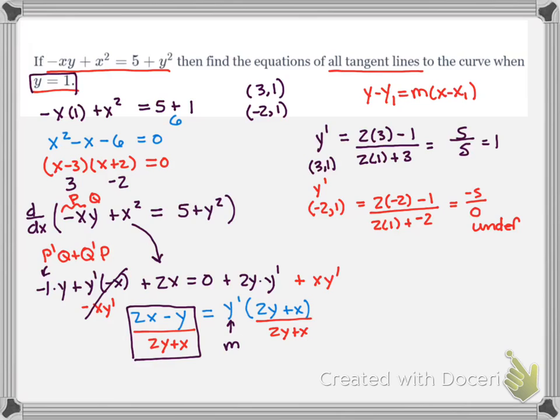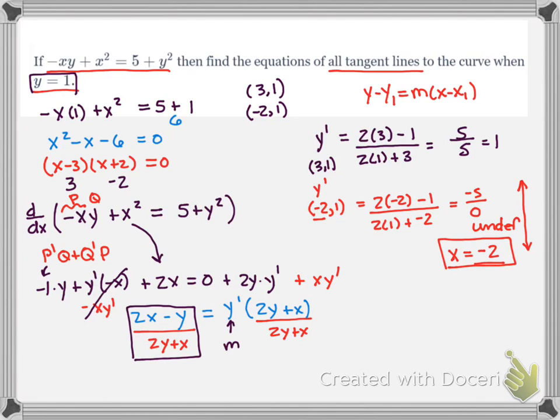And anything that has undefined slope is completely vertical. And if it's vertical, it's going to have the equation x equals a number. Well, the number was negative 2, so that line's going to be x equals negative 2. So there is one of my lines.